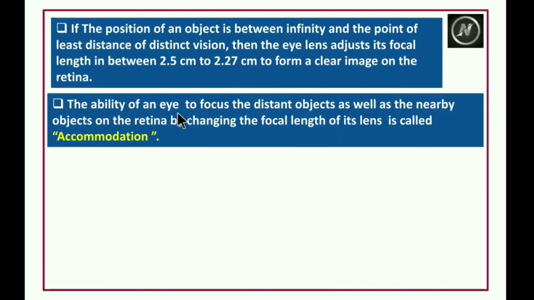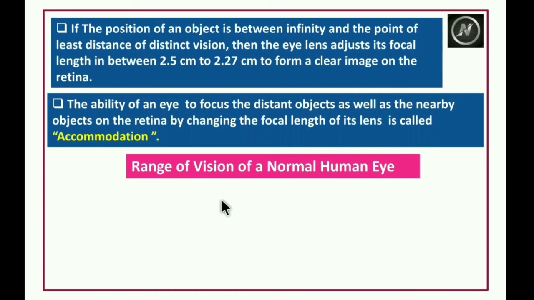The ability of an eye to focus distant objects as well as nearby objects on the retina by changing the focal length of its lens is called accommodation. So wherever you place the object in front of your eye, whether it is near to your eye or far away from the eye, our eye lens can adjust the focal length. That ability is called accommodation.